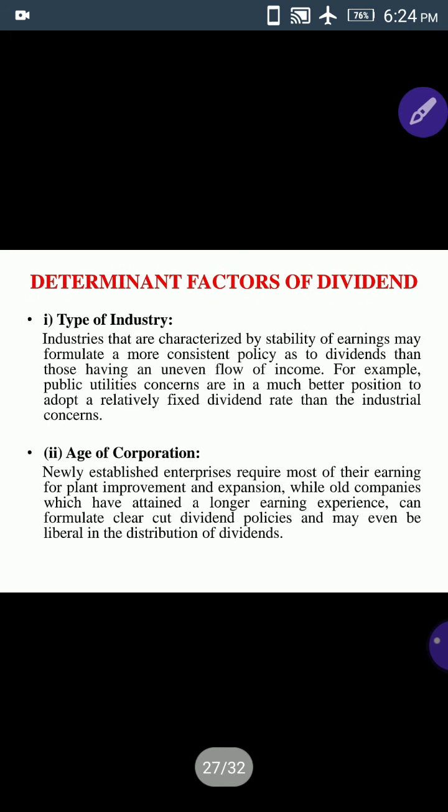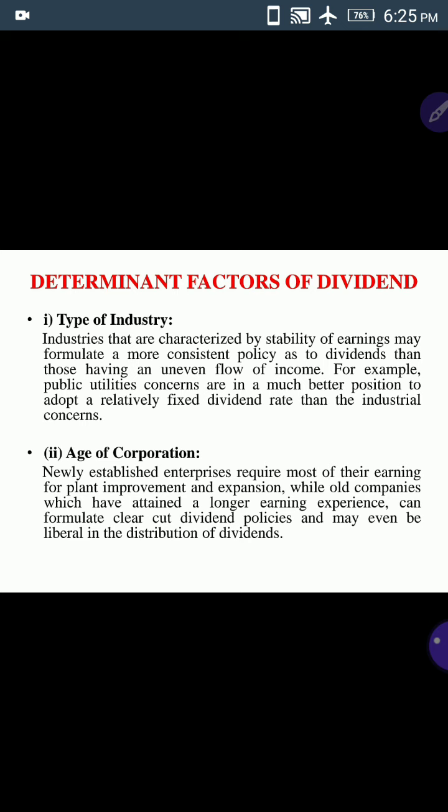See, first one, type of industry. See here, the dividend policy may depend upon the type of industry. Especially the payment of dividend may be different from one industry to another industry. For example, public utility concerns are in a much better position to adopt a relatively fixed dividend rate than the industrial concerns.